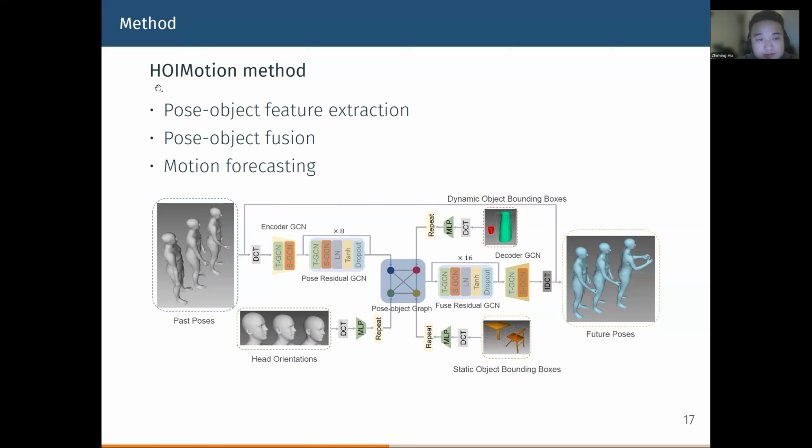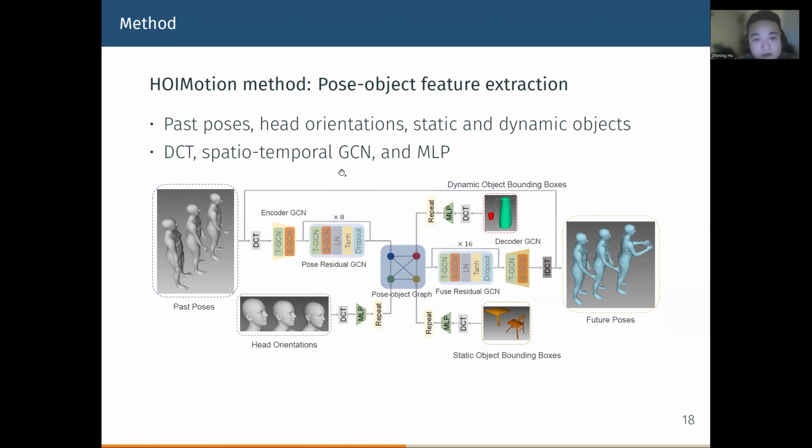Our method is called HOIMotion, and it contains three main components, namely pose-object feature extraction, pose-object fusion, and motion forecasting. In the pose-object feature extraction part, we extract features from the pose in the past, from the user's head orientations, and also from the dynamic and static objects.